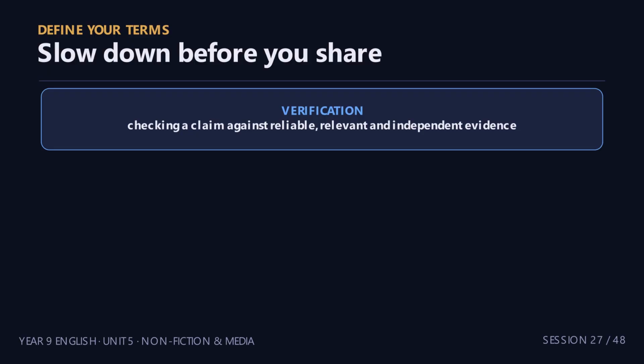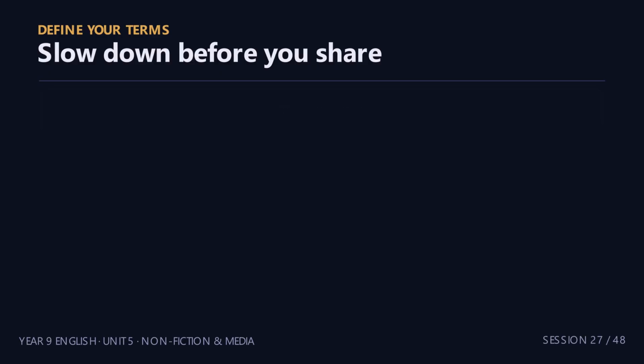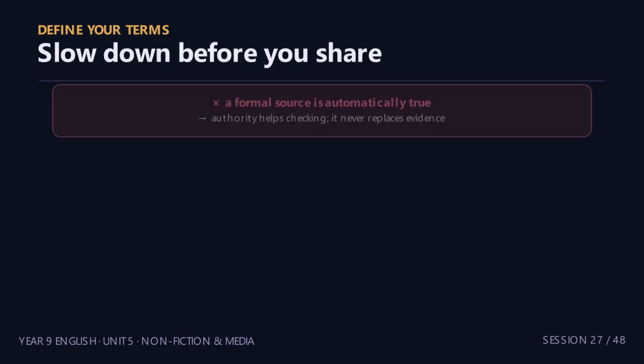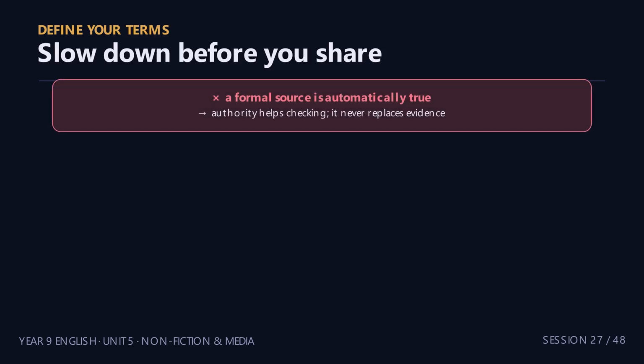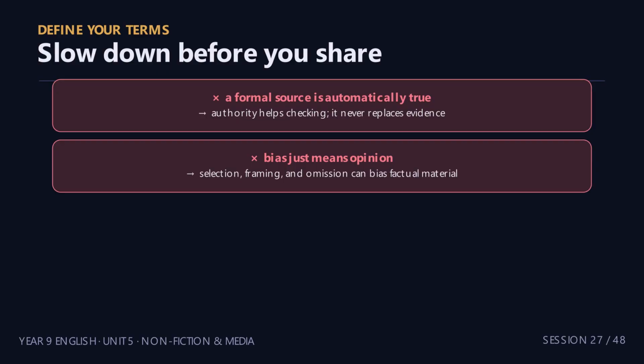Fact and opinion are not always opposites. An opinion may be well-reasoned and evidence-based. A factual statement may be false. Bias means a systematic tendency or perspective, not simply a viewpoint the reader dislikes. Selection, framing, and omission can produce bias even when every quoted sentence is accurate. Slow down before sharing emotionally charged claims, especially when a post uses urgency, anonymous authority, or a screenshot without context.